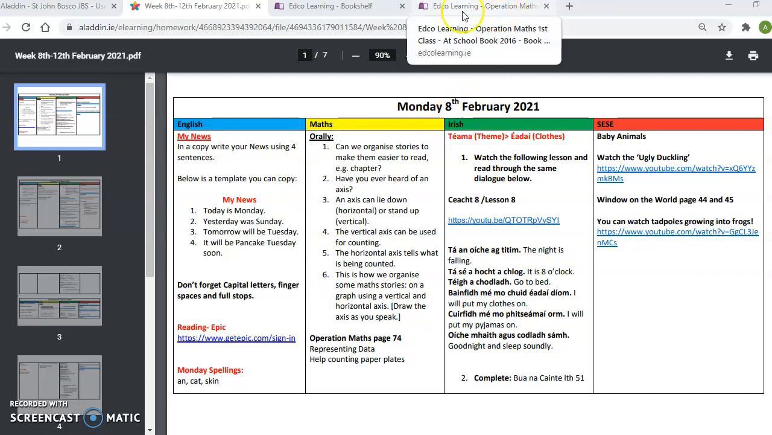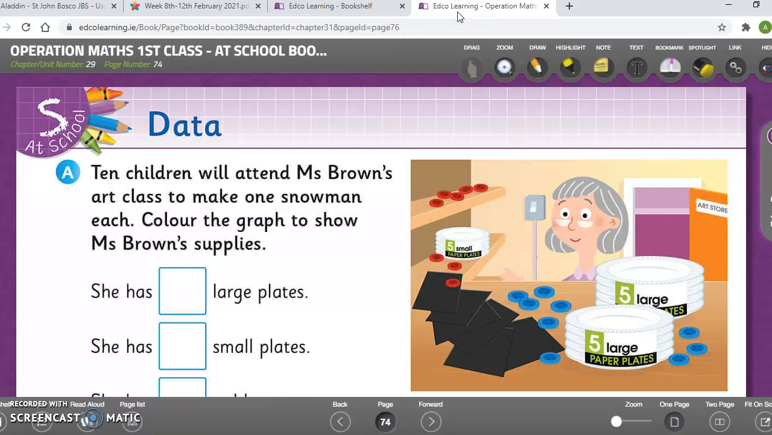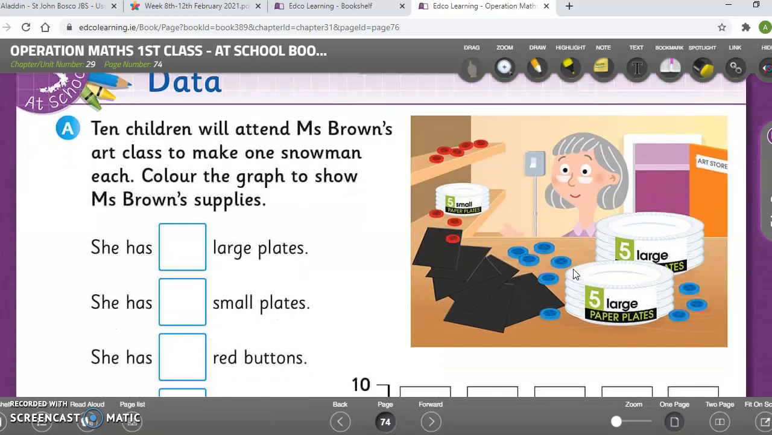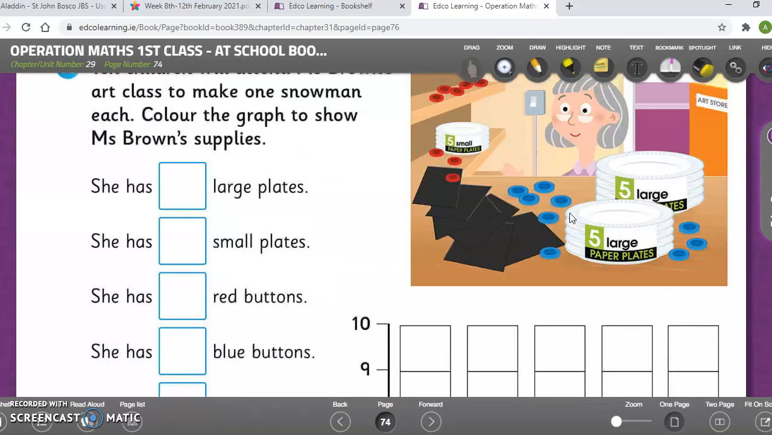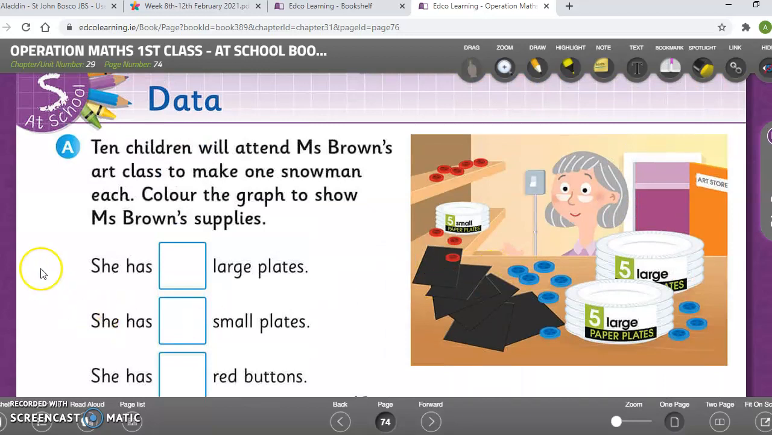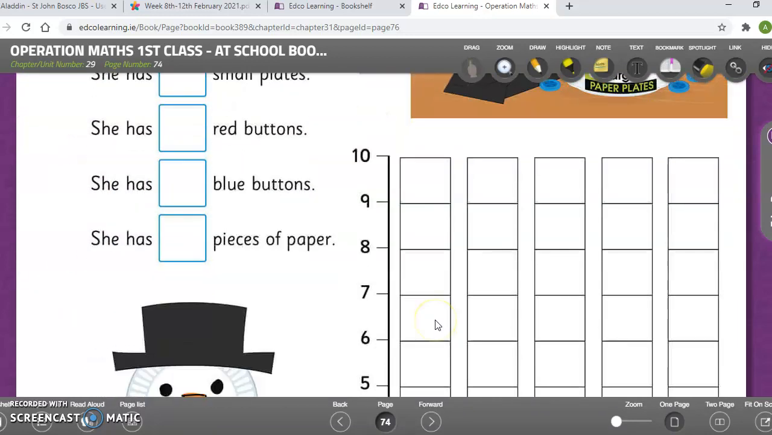So have a look at this here. This is page 74, and part A. This is Mrs. Brown here, and she is in art class. And Mrs. Brown would like to make one snowman each. So we need to colour the graph to show Mrs. Brown's supplies, so what she needs. So she has some large paper plates, some small paper plates, some red buttons and some blue buttons. And she has some pieces of paper here, the black pages. So you need to count how much of everything that she has and write the number in each box.